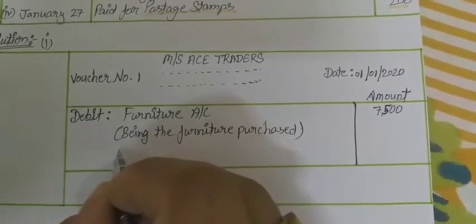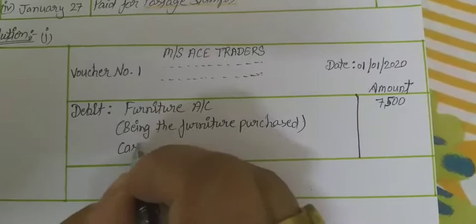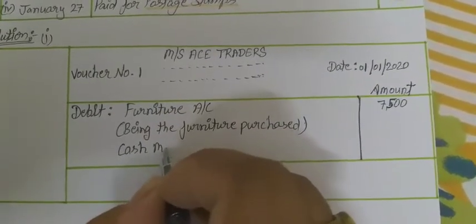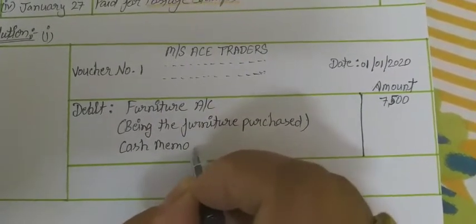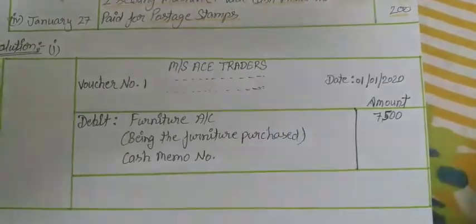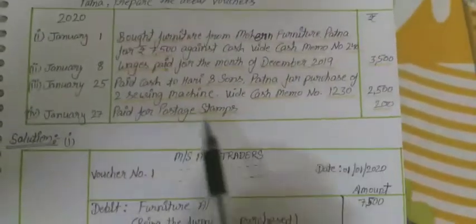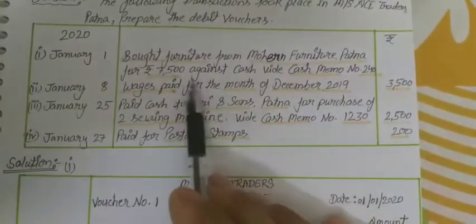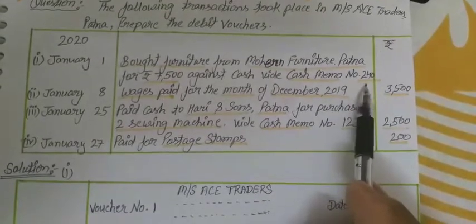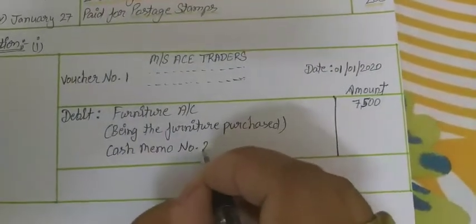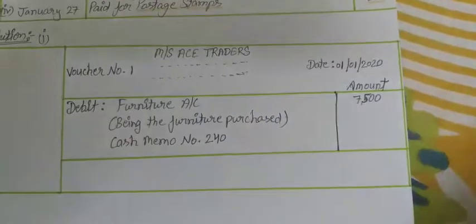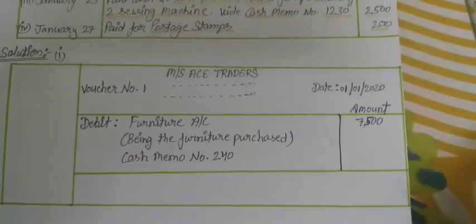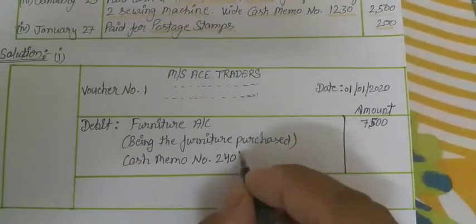So we have to show the cash memo number. Okay, in this transaction, the cash memo number is 240. So the cash memo number we have to show. Okay,